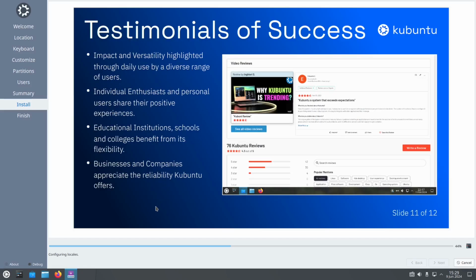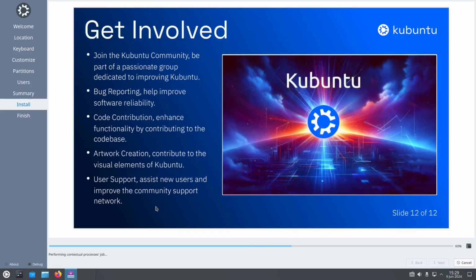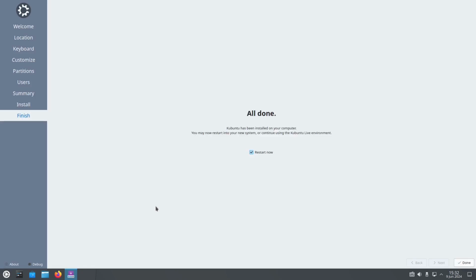Yes, we use this most of the time for our educational institution, for schools and colleges, and benefits for the businesses and companies. Cool, right? So let's just wait to reach 100%. So everything is done. You need to restart the computer after you install alongside or standalone. Of course, if you encounter some problems, just click right here for debug or about, and of course if you're finished, just click done.